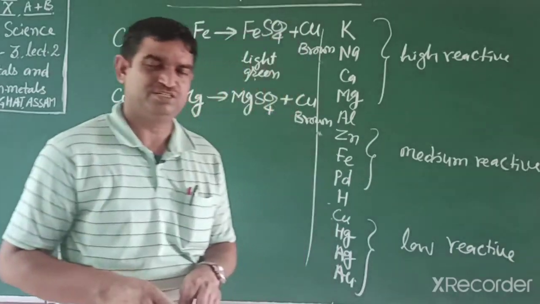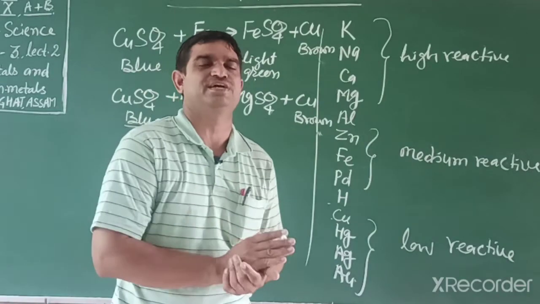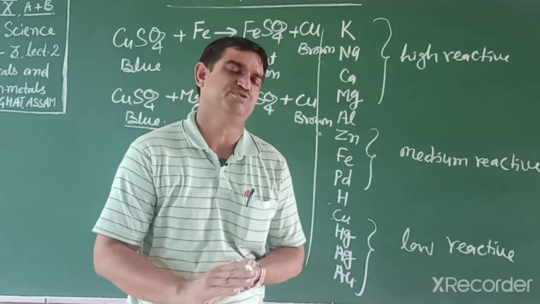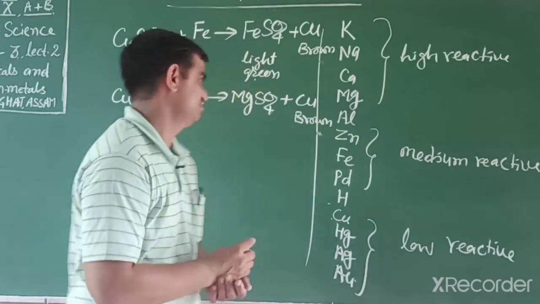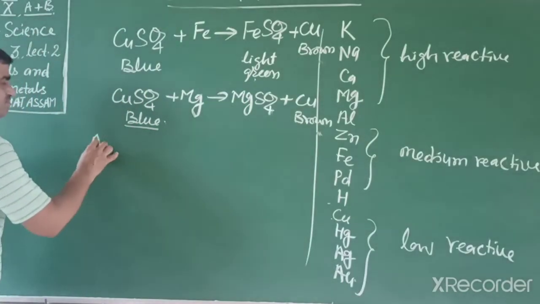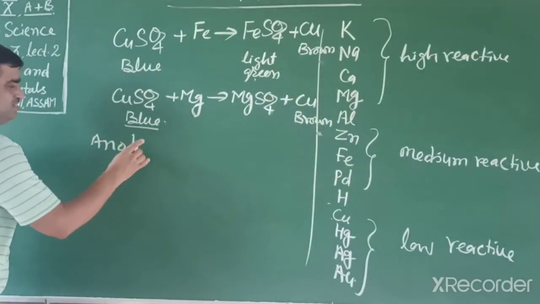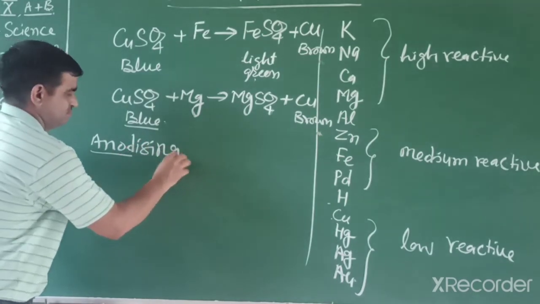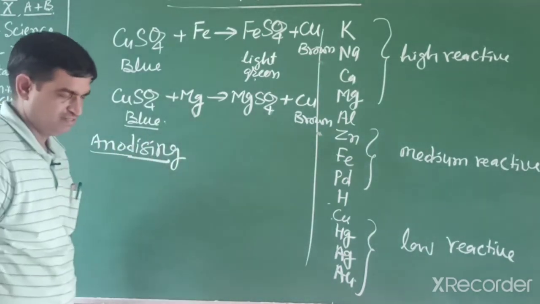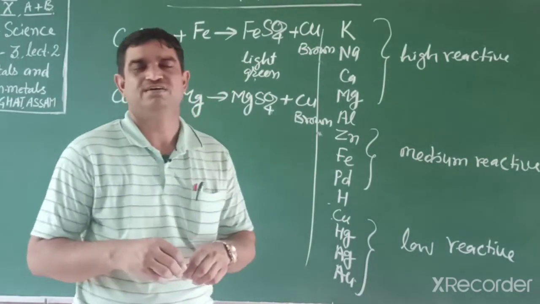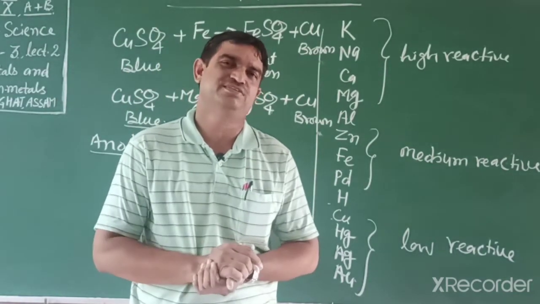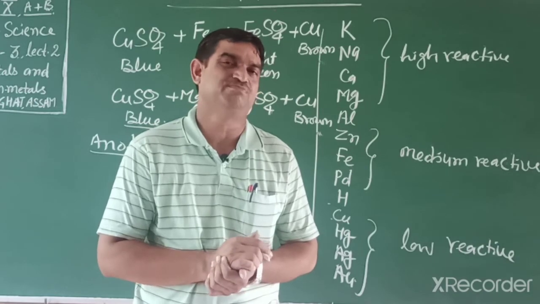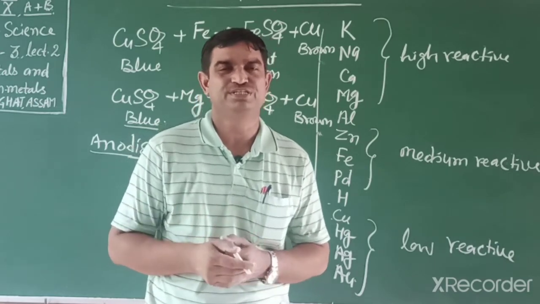If we make a thicker layer of that oxide layer, that process is known as anodizing. In anodizing, we make two electrodes, made of aluminium metal, and dilute sulfuric acid is taken.